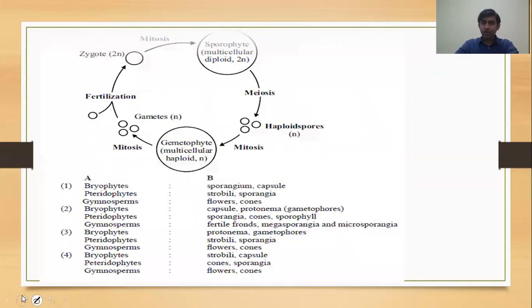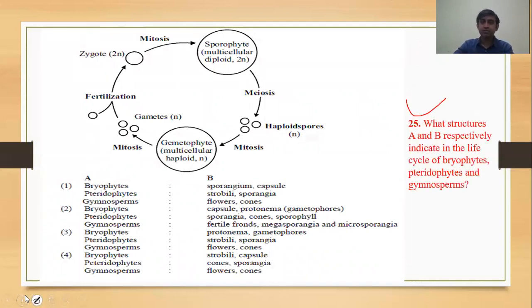Then question number 25. Question is here. See, here will be the question and options are given. What do the structures A and B indicate in the life cycle of bryophyte? If we see about the life cycle of these plants, so what will be the correct option? See, A and B, here A, here B. So bryophyte, pteridophyte, and gymnosperm.